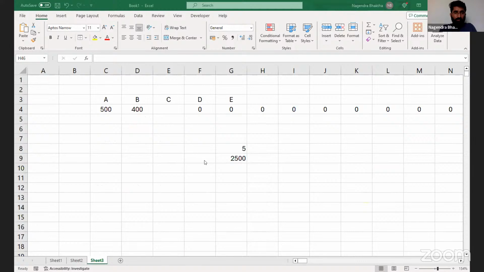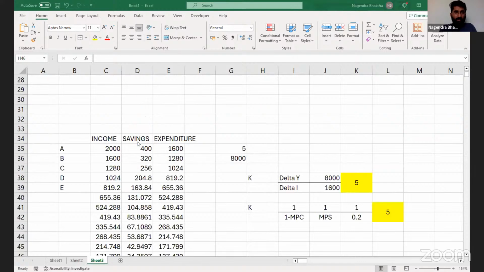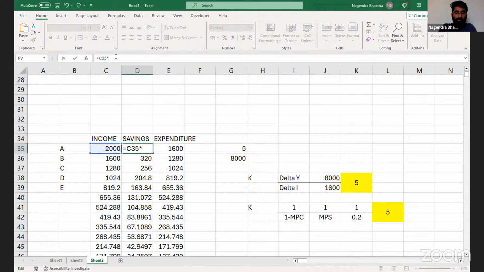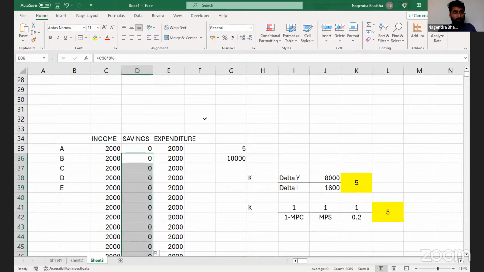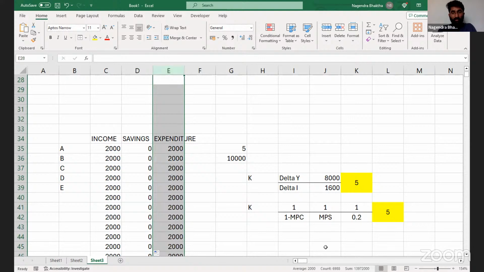I'll stop sharing here and I'll share the Excel sheet. Listen. MPC is 1. That means savings will be 0. Correct? Savings will be 0. Enter. Savings is 0. Everywhere, here also, I have to change it. MPS is 0. If MPC is 1, savings will be 0. Everywhere I am going to change this now. What will happen? Expenditure will be infinity.